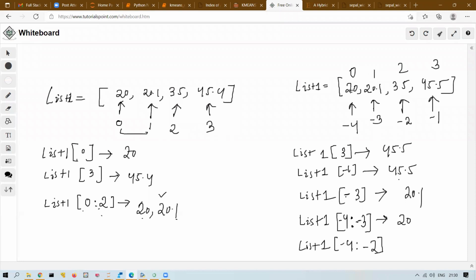If you want to extract 20 and 20.1, what positive index you will write? 0 to 2, right? Now see what is the negative index for 0 and what is the negative index for 2. That is how you will extract using negative indexing. Very simple. If you understood this, can you tell me how to extract 35 and 45.5 using negative indexing?